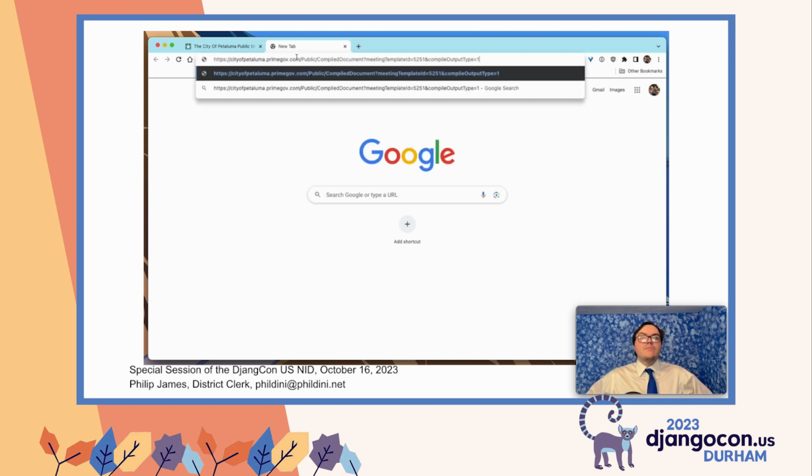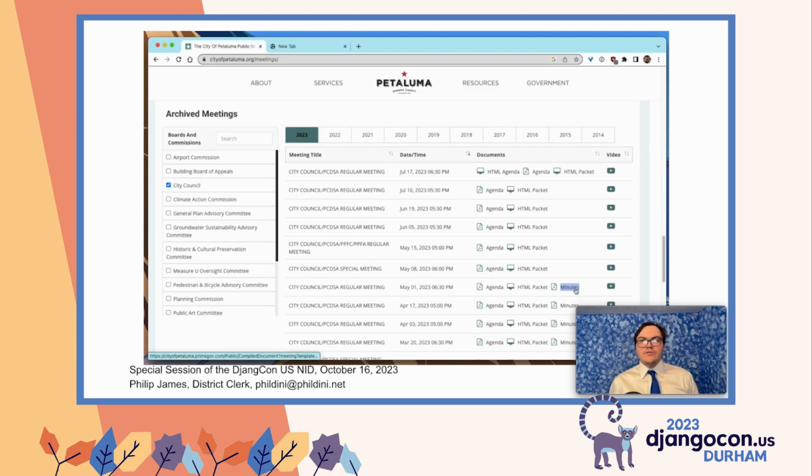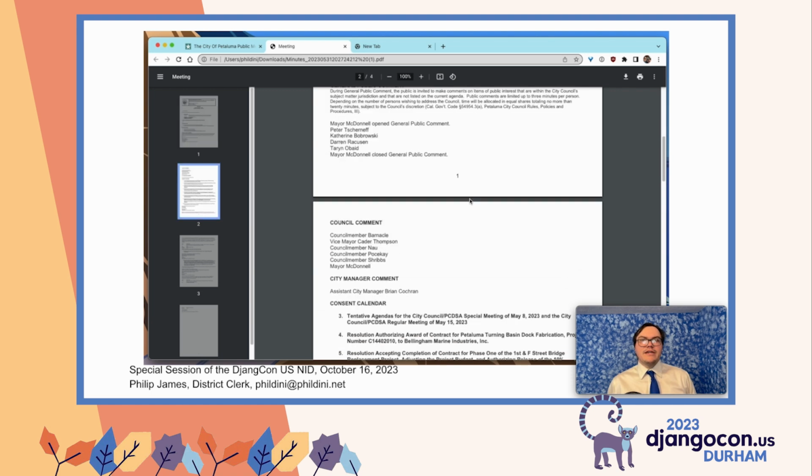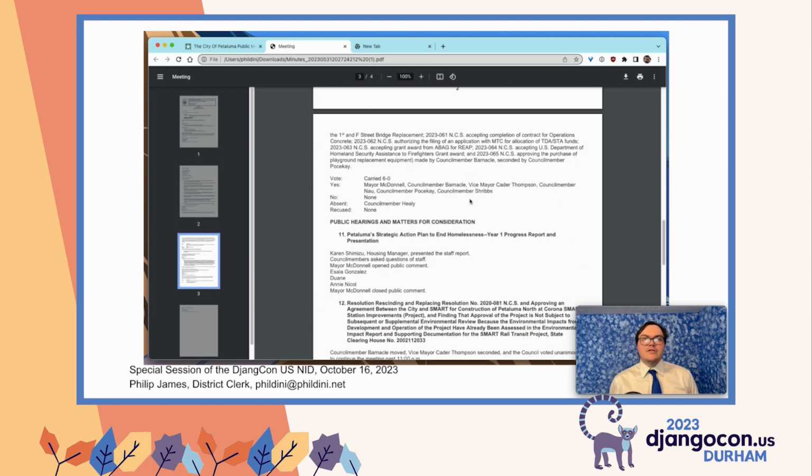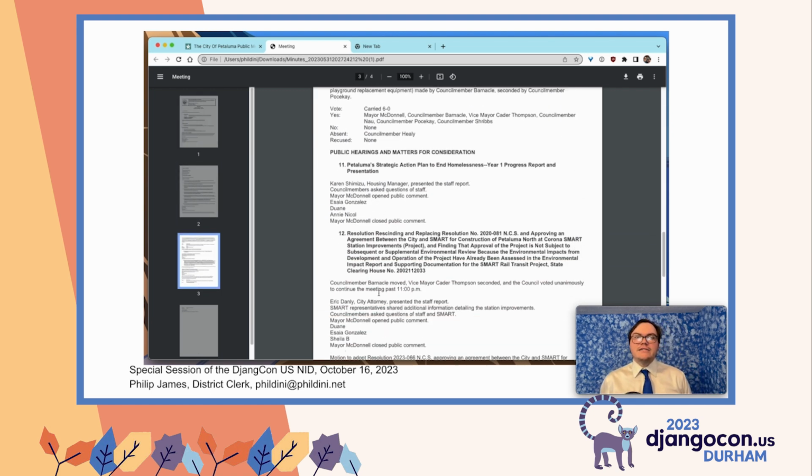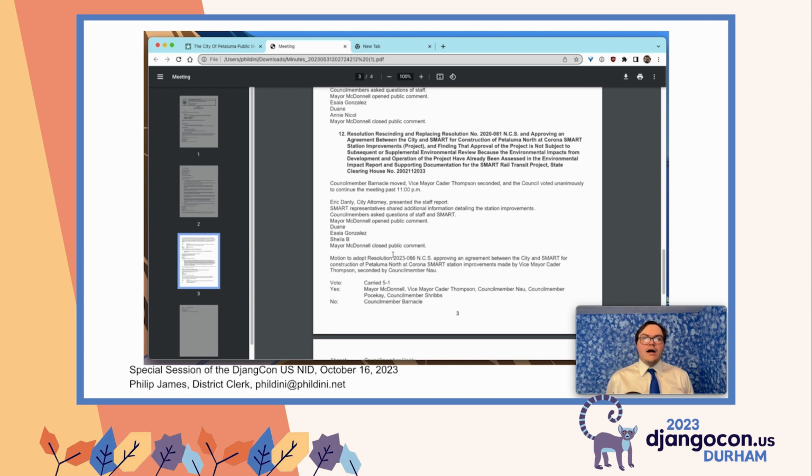Now, we're copying and pasting this URL because that URL is going to be important later. We need to see what's the structure of how this data is stored on the web. So we're going to look at that one, and then we're probably going to look at some other ones. Yep, great, here's minutes, and it's got a bunch of resolutions, and yes, they voted. Awesome. This is exactly what we want. Now we want to be able to fetch all of these.